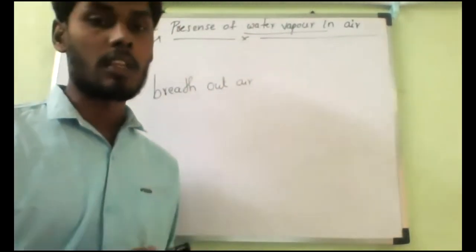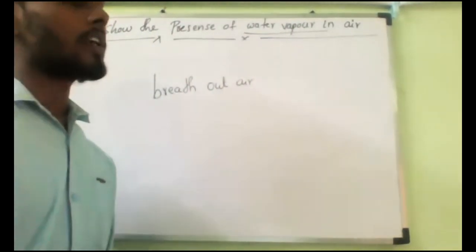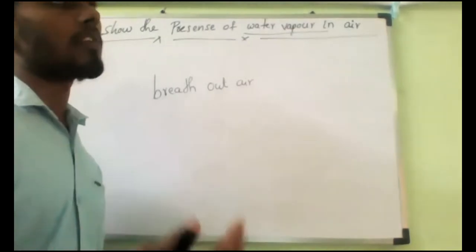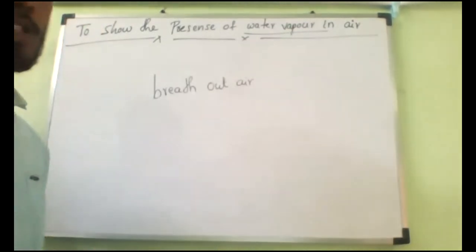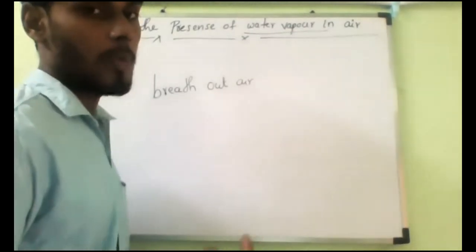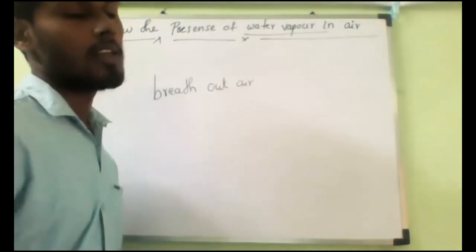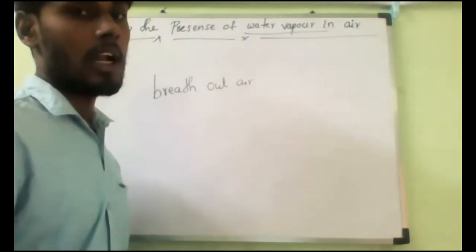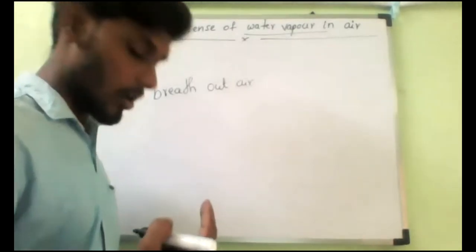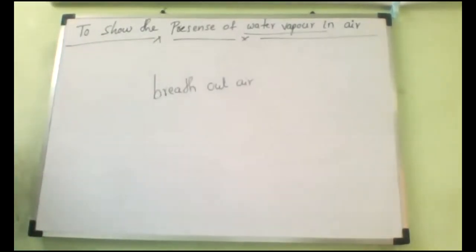Keeps on changing. Evaporating, changing of water from liquid state to gaseous state from the water bodies, is called what? Evaporation. From the plants, transpiration. And from the animals, breathing out. So that is what you should remember.